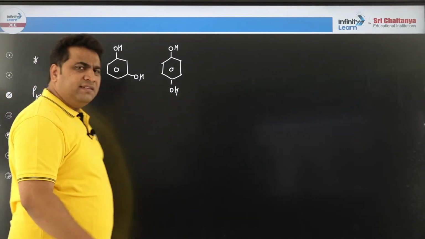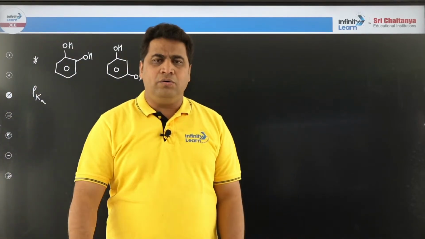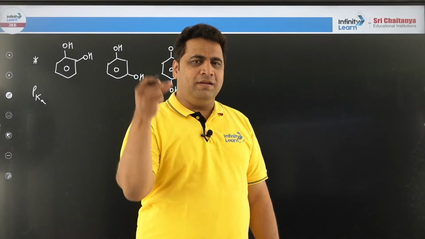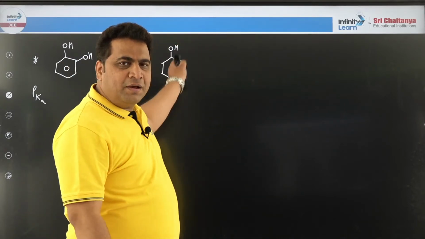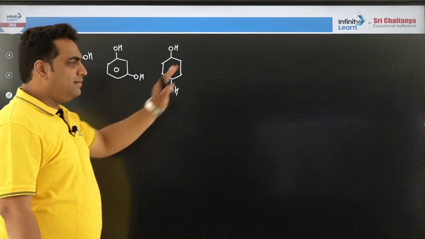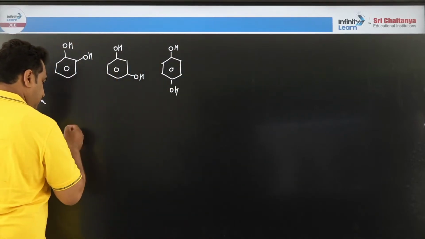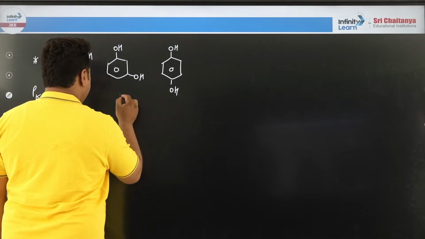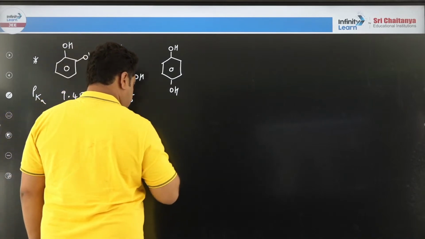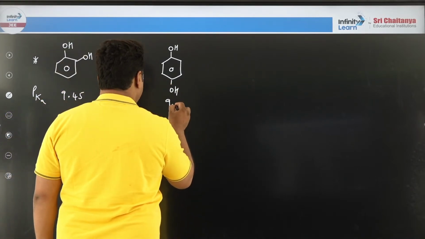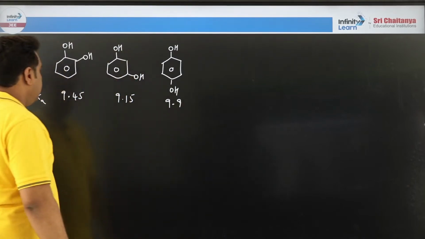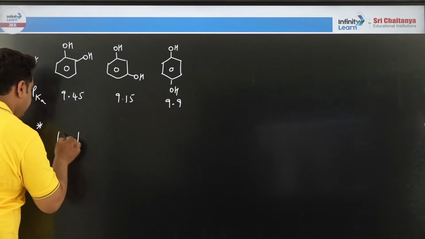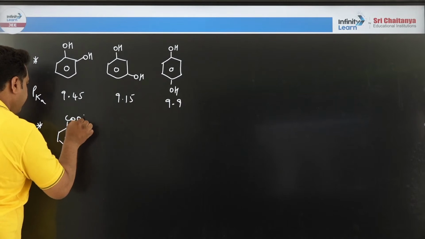Okay, I'm helping. Sir, now you are giving pK value in exam, how? Just now I said you practice and keep ready. In exam, don't waste time. 5 seconds, solve it and go. If this comes in the exam, it will come as such. And all these are famous examples. Now, the pK of this is 9.45 approximately. The pK of this will be 9.15 approximately. And the pK of this will be approximately 9.9. Done? Okay, some are doing, do it. I will just relax and give you some more examples till that time.